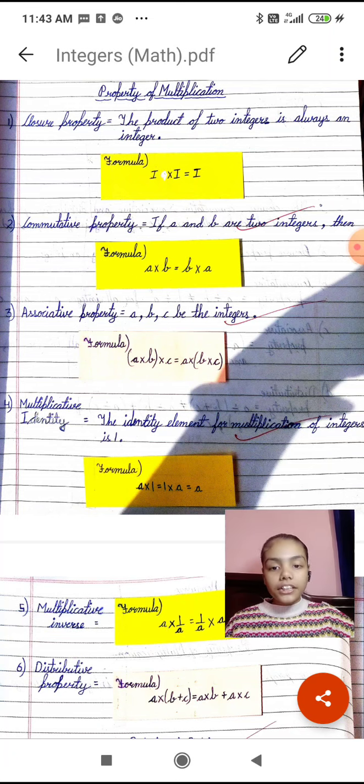Third is associative property. Associative property: let a, b and c be integers, then the formula will be a multiply b multiply c is equal to a multiply b multiply c.